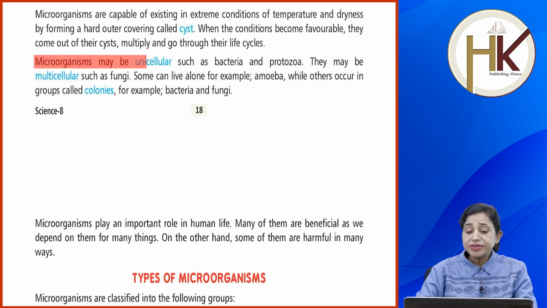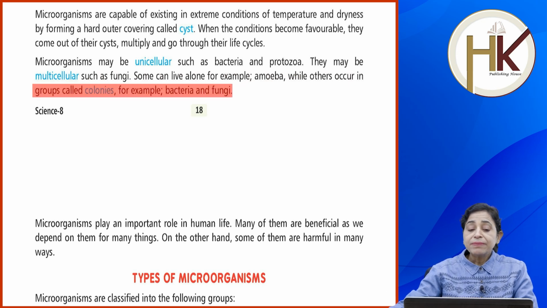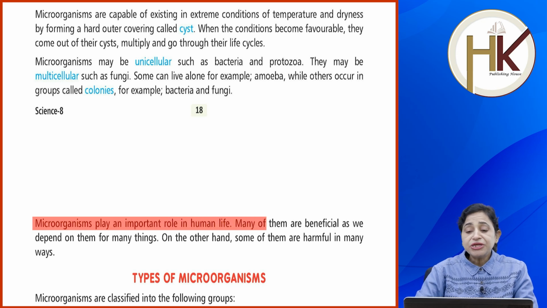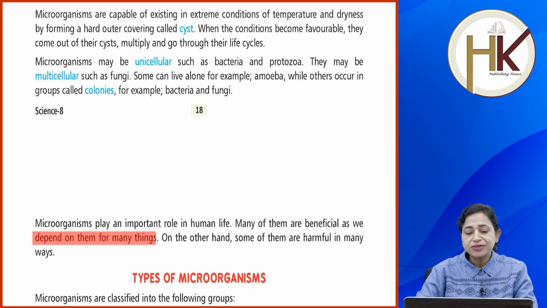Microorganisms may be unicellular, such as bacteria and protozoa. They may be multicellular, such as fungi. Some can live alone, for example, amoeba, while others occur in groups called colonies, for example, bacteria and fungi. Microorganisms play an important role in human life. Many of them are beneficial as we depend on them for many things. On the other hand, some of them are harmful in many ways.